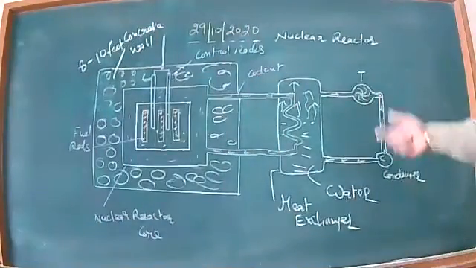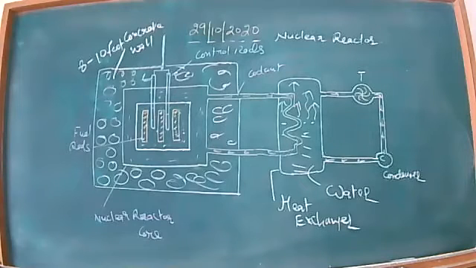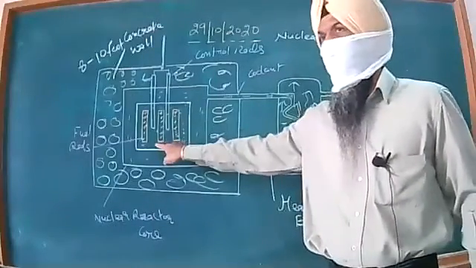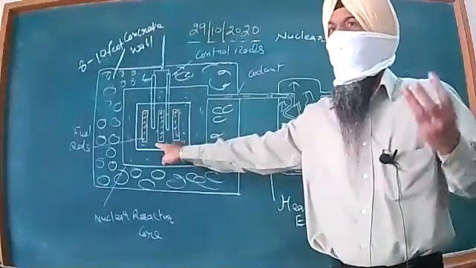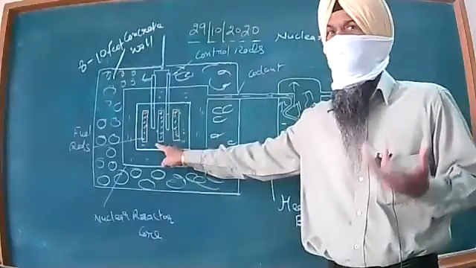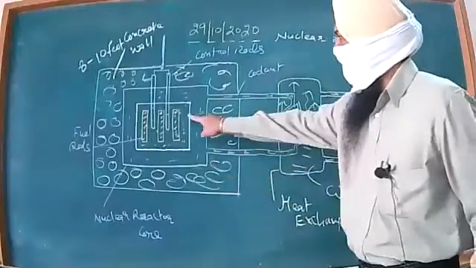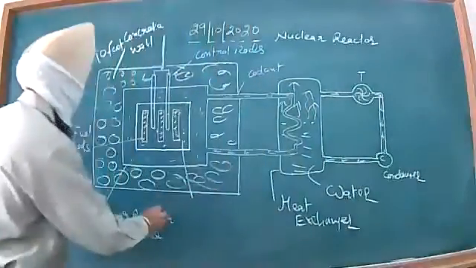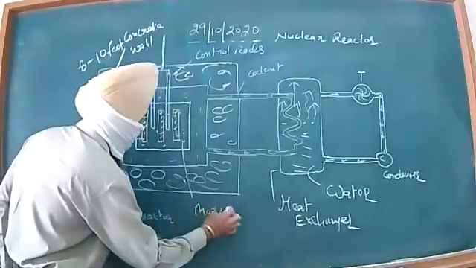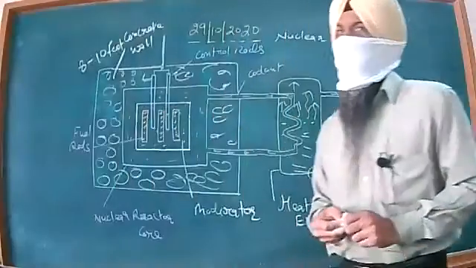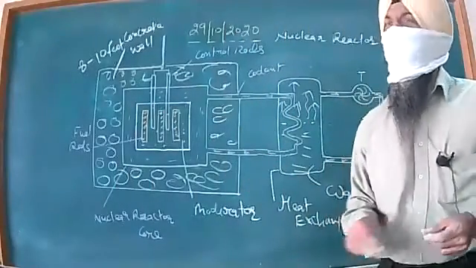Here you can see the diagram of the nuclear power plant. Absolutely at the middle, these are the fuel rods. Uranium, maybe neptunium, maybe plutonium. These are the best fuels considered. And here these dots are moderator. This is called moderator. Moderator slows down the fast neutrons to the thermal energies level.